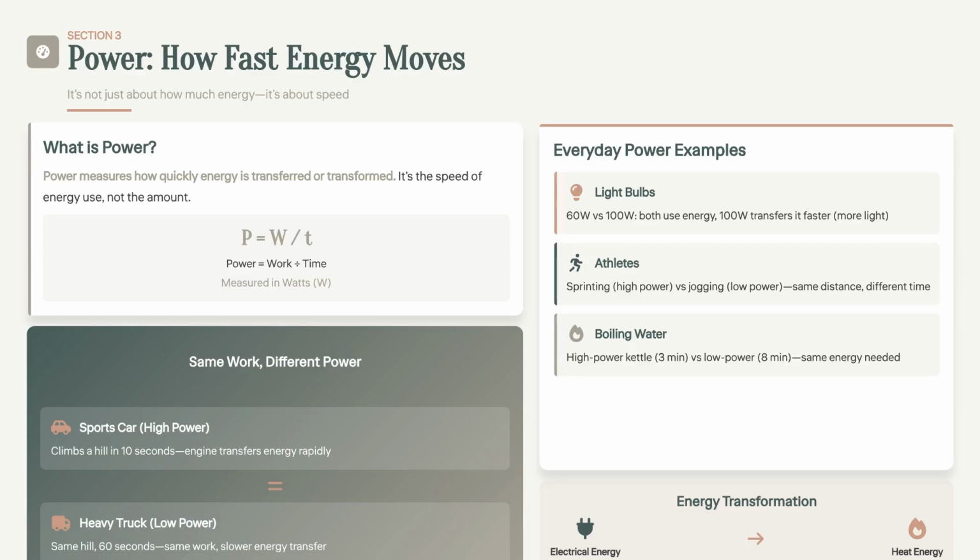Section 3 is about power, which measures how quickly energy is transferred or transformed. Power equals work divided by time and is measured in watts. A sports car and a heavy truck may do the same work climbing a hill, but the car uses higher power because it does it faster.